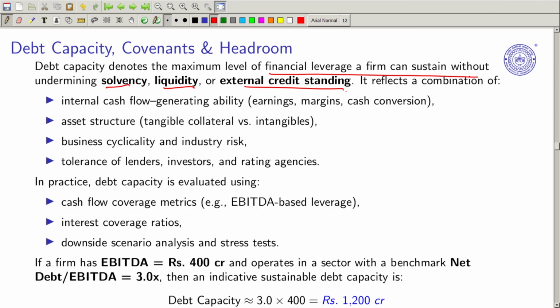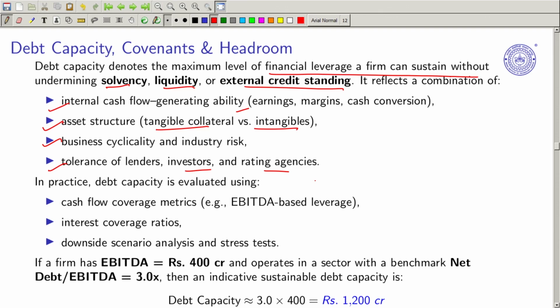It reflects the combination of internal cash flow generating ability, how the firm is doing, asset structure, tangible collateral, intangibles, any patents, goodwill that they have, business cyclicality or industry risk, what kind of adverse situation the firm is experiencing, and the tolerance of lenders, investors and rating agencies, that is, how easily these three can take into consideration any abrupt changes in the behavior of the firm. So how long can they tolerate?